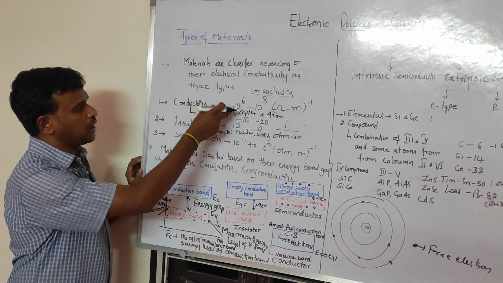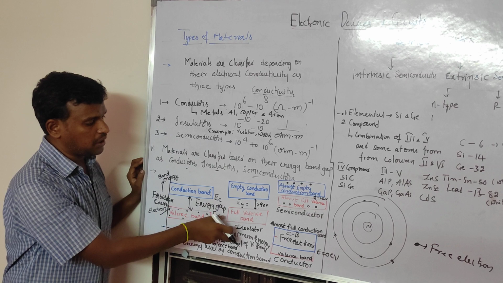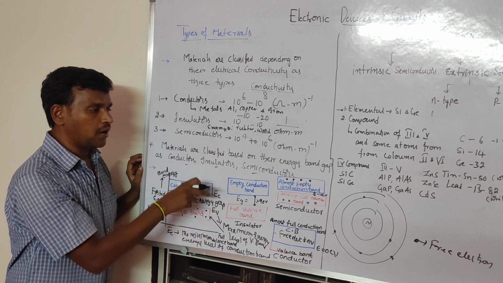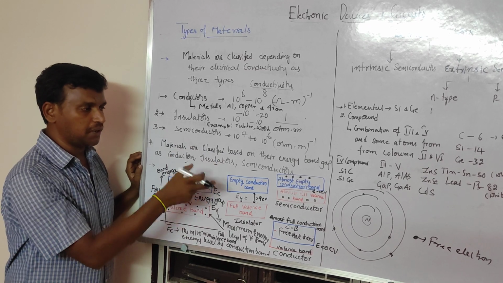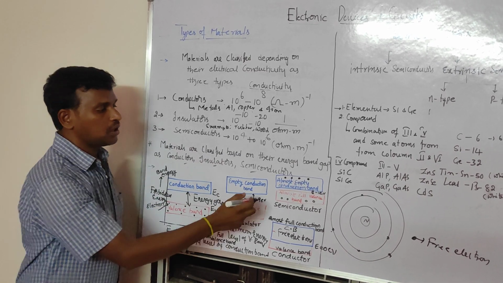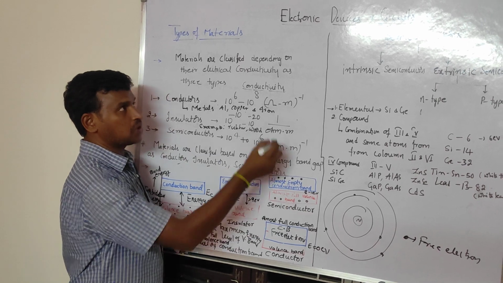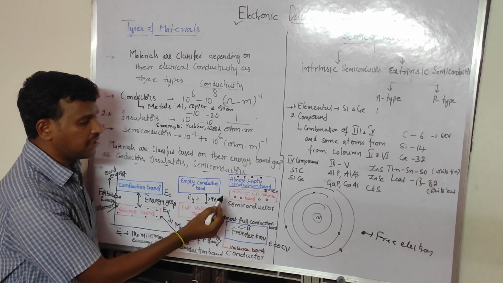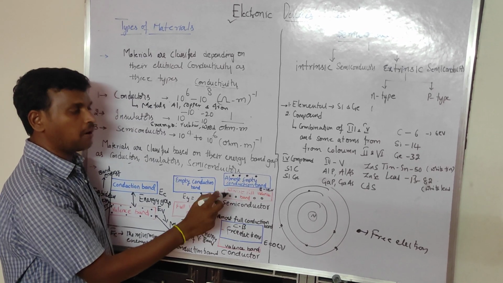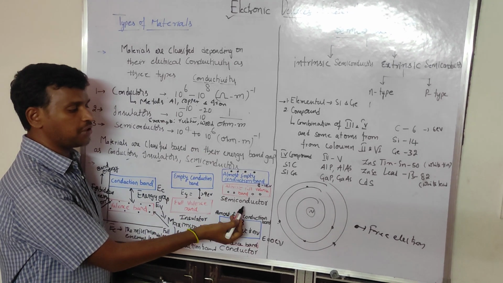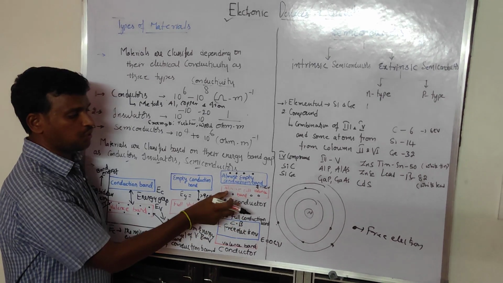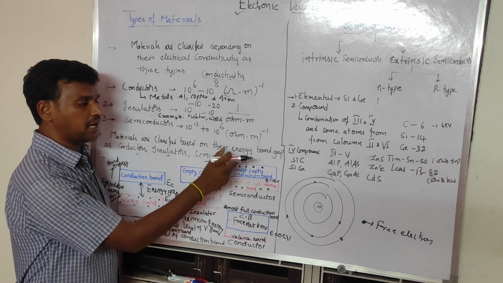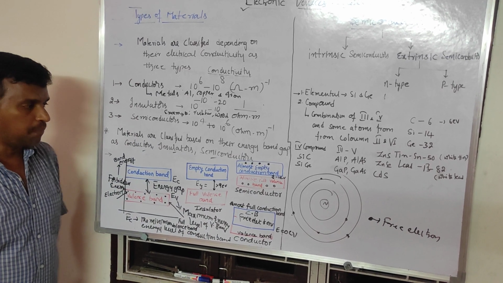You have learned this at school level, but now you have to learn the energy band diagrams of different materials. Particularly, we will go with semiconductors, because all the electronic devices, or semiconductor devices, are manufactured or formed by using semiconductor materials. That's why learning the properties of semiconductors using the energy band diagram is very important.